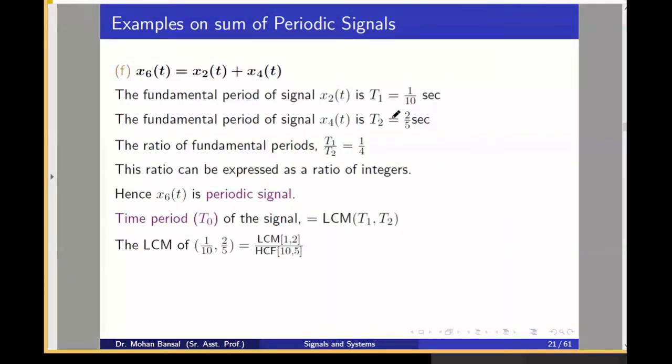Now, how do we compute the fundamental period of the signal? If the signal is periodic, we can compute the period of the summed signal by taking the LCM of T1 and T2, where T1 is 1 divided by 10 and T2 is 2 divided by 5. If we take the LCM of both, we will get 2 by 5, which is 0.4 second. How do we take the LCM of rational numbers? LCM of the numerators divided by HCF of the denominators. Okay. So T naught will be 0.4 second.